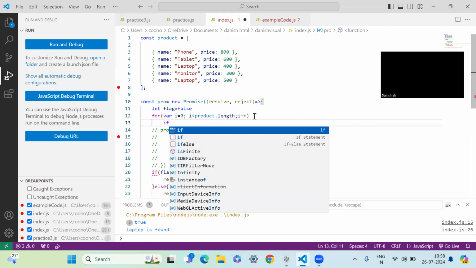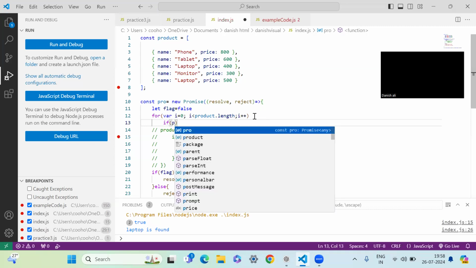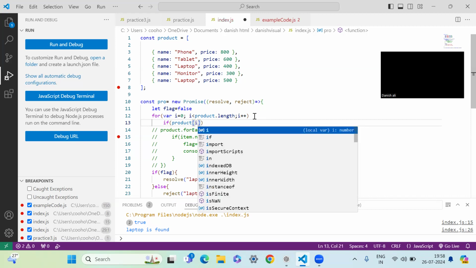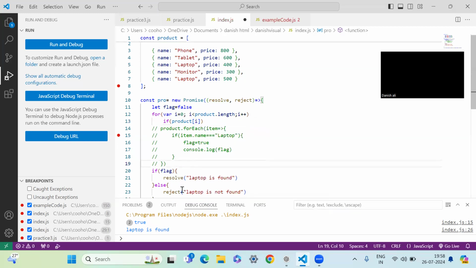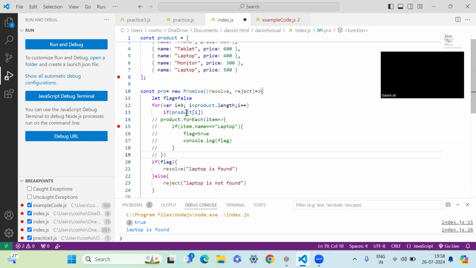Okay, moving ahead, we have to put an if condition. If our product, and we have got the index, because in the traditional for loop, in order to locate the item, we used simply item.name in forEach, but it cannot be done that way.